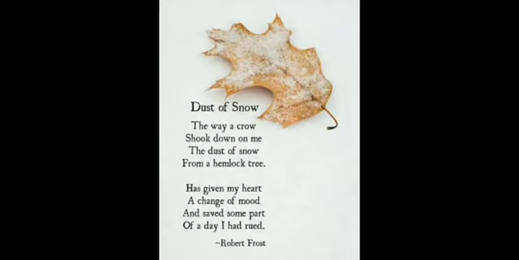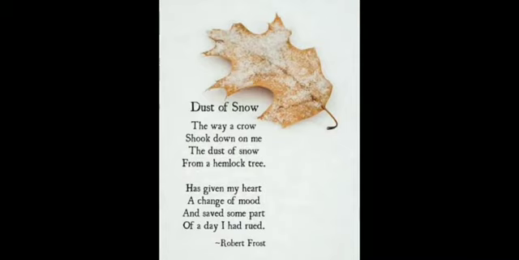In the next line, it says, has given my heart a change of mood. Due to this falling of snow, the mood of Robert Frost changed, because previously, when he was standing under this tree, he was sad. But as soon as the crow shook the tree and the snow fell, his mood changed and he stopped thinking of that bad thing which had happened to him.